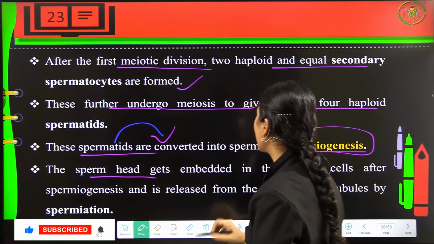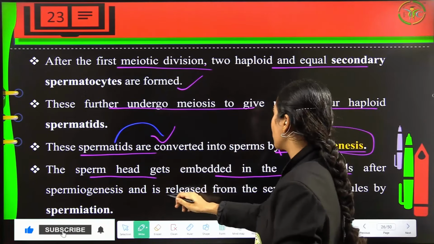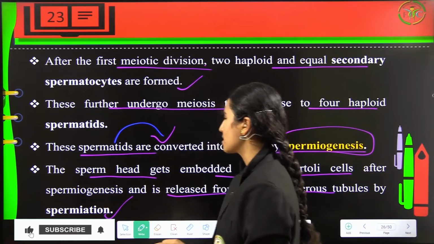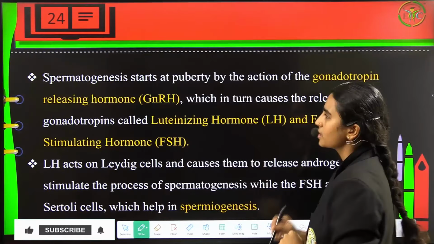So the sperm head will get embedded in the Sertoli cells after the spermiogenesis, and now this is released from the seminiferous tubules by spermiation. So this is the procedure where the sperms are released from the seminiferous tubules.